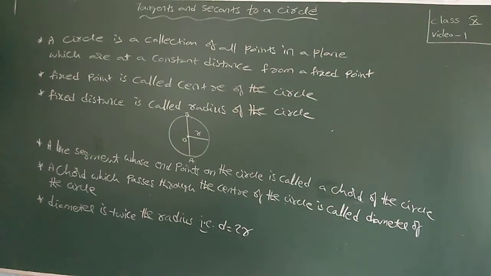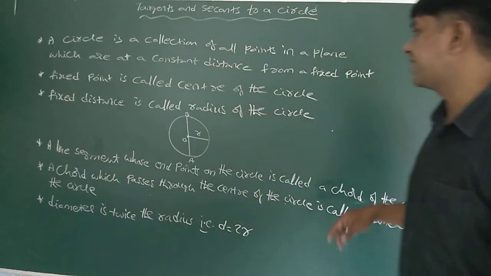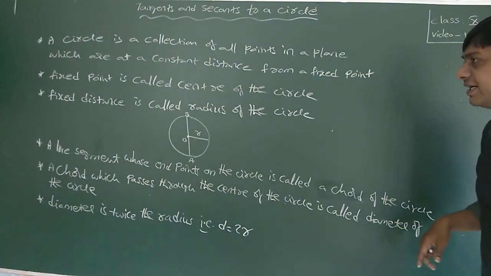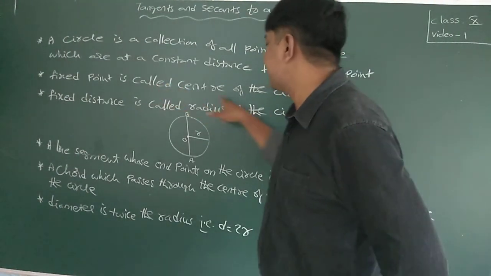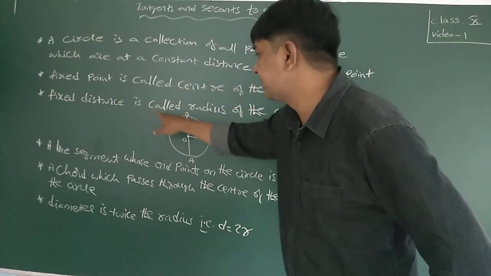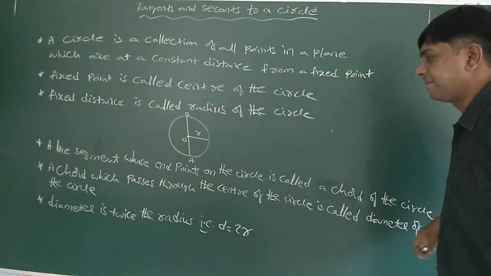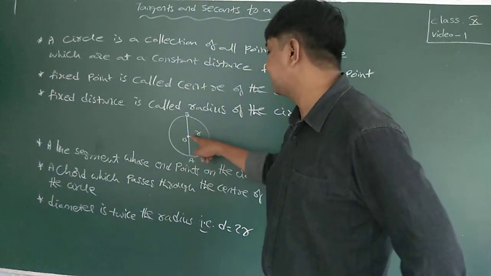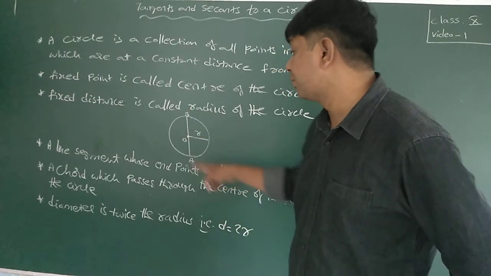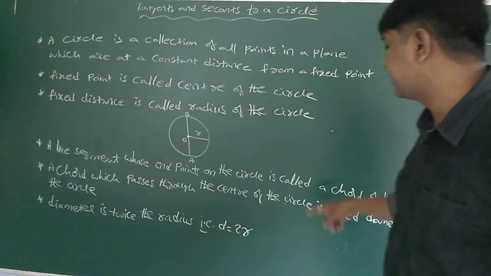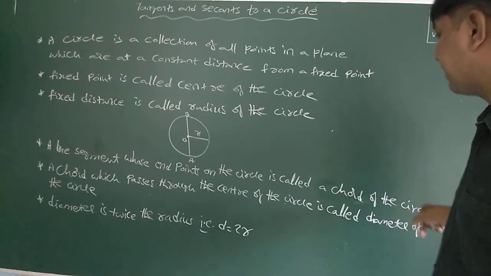A circle is a collection of all points in a plane which are at a constant distance from a fixed point. The fixed point is called the center of the circle and the fixed distance is called the radius of the circle. A line segment whose endpoints are on the circle is called a chord of the circle.